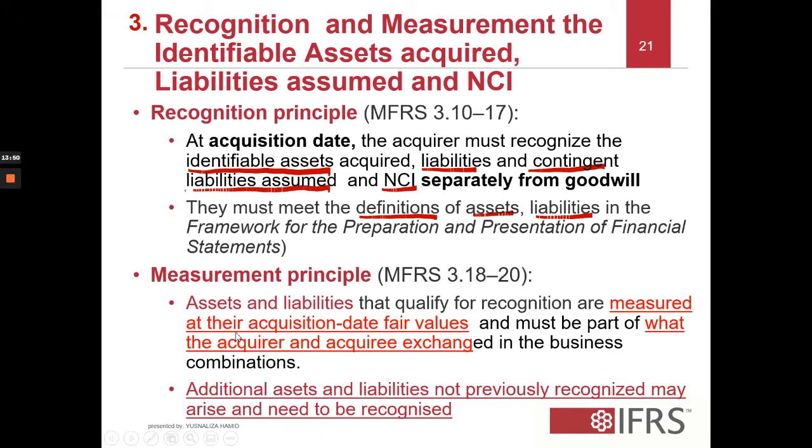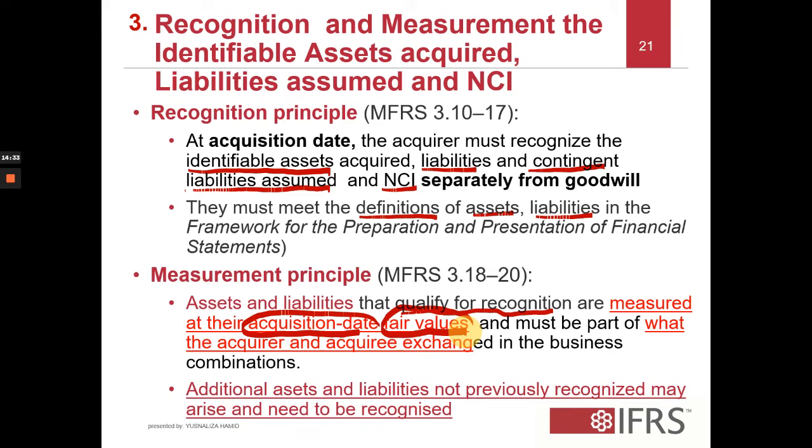In terms of the measurement principle, that is explained in paragraphs 18 to 20, where assets and liabilities related to the business combination that qualify for recognition should be measured on the date of acquisition at fair value, and they must be part of what the acquirer and acquiree exchange. So, within the context of a business combination, it shouldn't be other than that. They must be those related to the acquisition of the business.